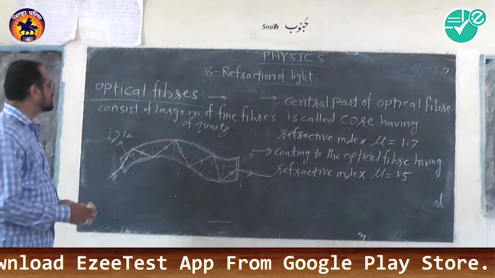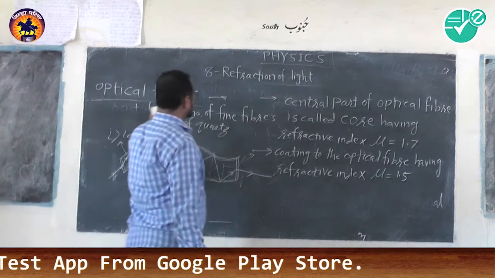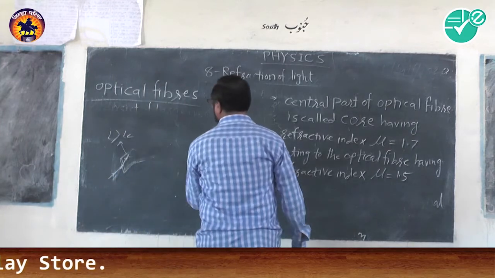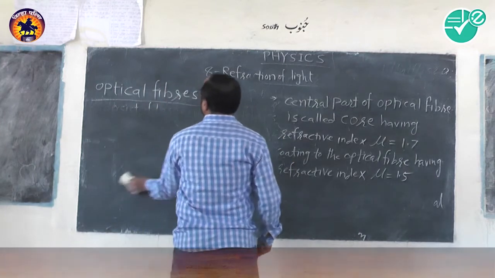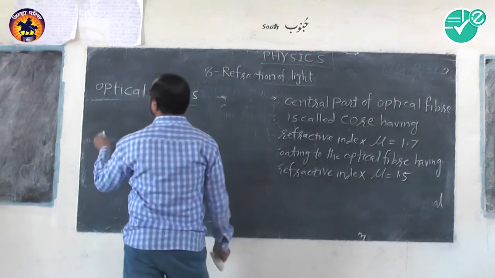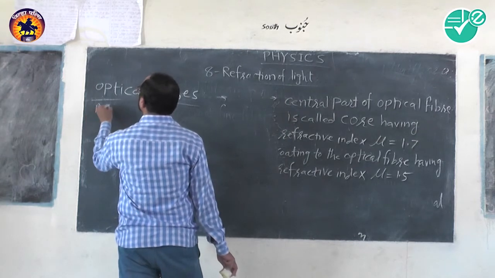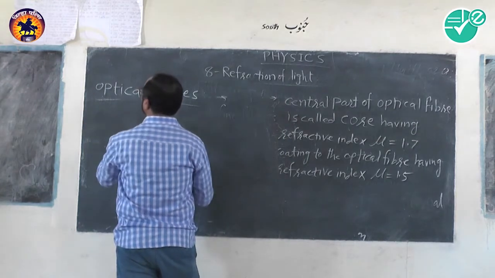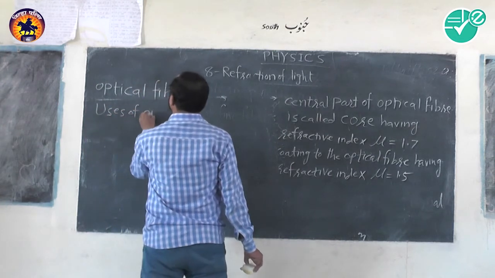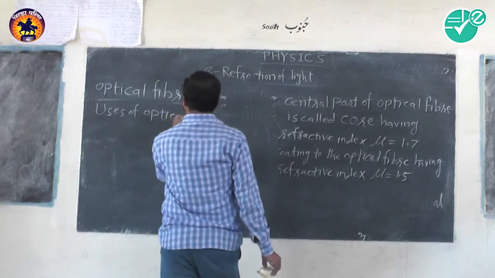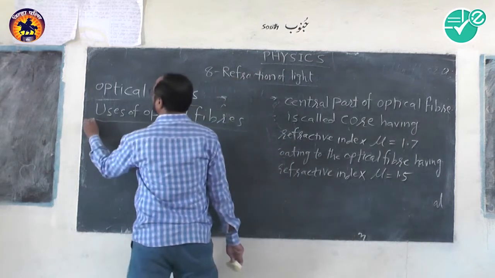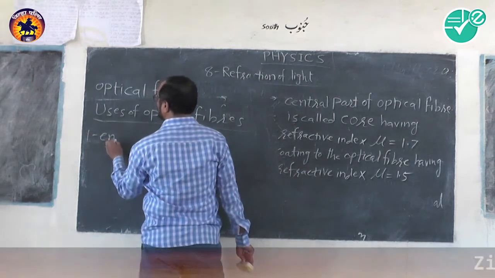Now, the use of optical fiber in our life is going on increasing. So we will see three applications or uses of the optical fiber. The first one is the endoscope.